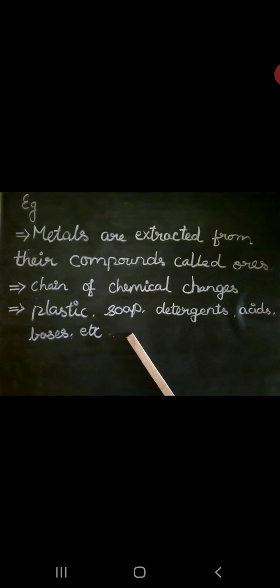What are the materials? For example, plastic, soaps, detergents, perfumes, acid, base or salt. These all involve various types of chemical changes. Every new material is discovered by studying the different types of chemical changes. So each and every material is made through some chemical changes. In addition to new products, the following may also accompany a chemical change. What are they?